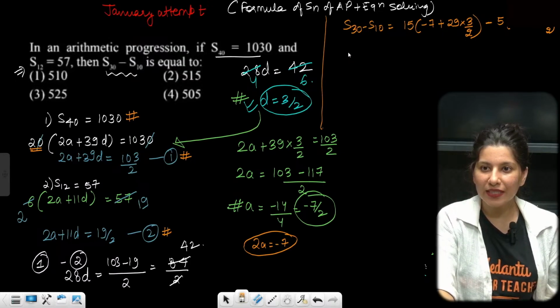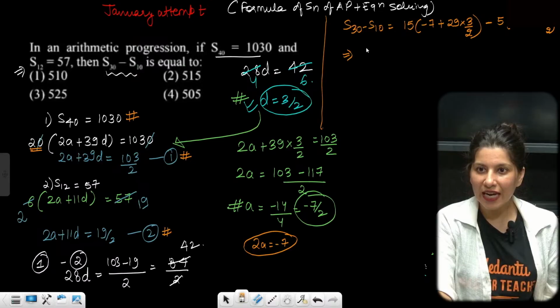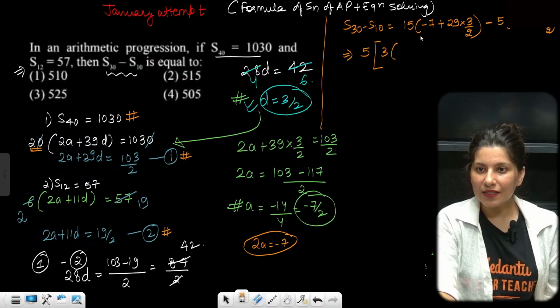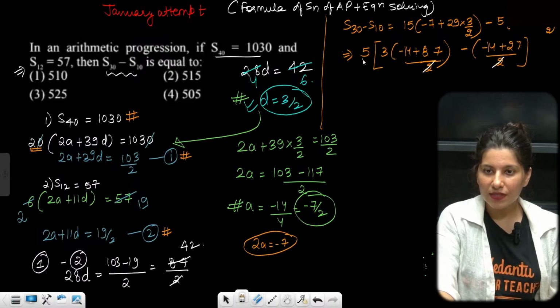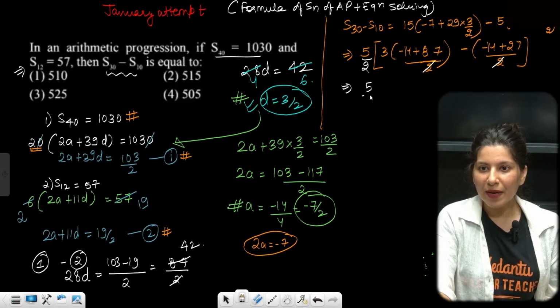Yes, ma'am, absolutely correct. Now what we can do is 15 and 5, so 5 I can take common. So this is 3 and this is minus 14 plus 9 3s are 27, 3 2s are 6, 7 8, upon 2. And 5 is already gone outside, so this is minus 14, take LCM nicely, plus 27 by 2. Now 2 also I am just taking out. This is by 2. Now 5 by 2 is outside.